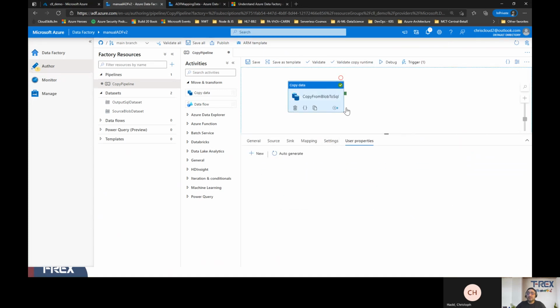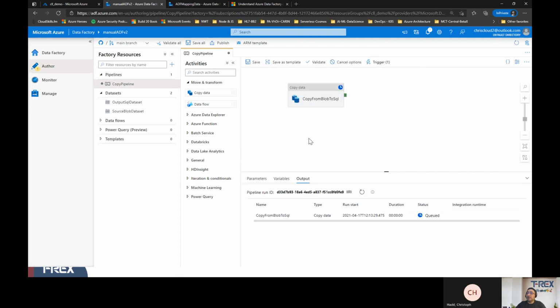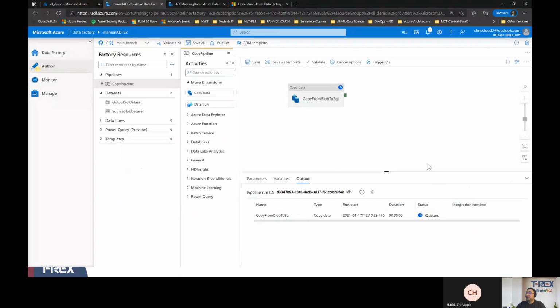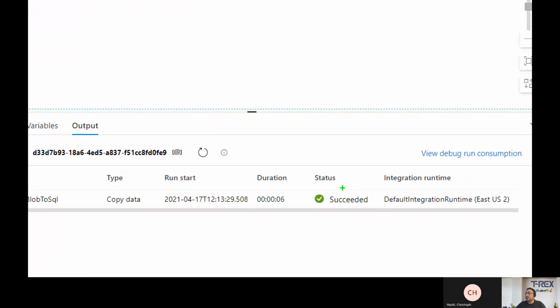To debug this means that it will just run this initial pipeline. Okay, let's click on debug and make sure that when it is trying to map and do the things, you see it's actually queued here. Okay, the copy data is queued here. All right, so it's going to take a little bit of time to validate this pipeline, and then we'll get duration and other information. So here it is, succeeded, as you see. It says that this validation succeeded, everything went as planned.